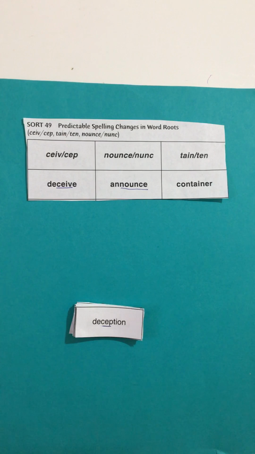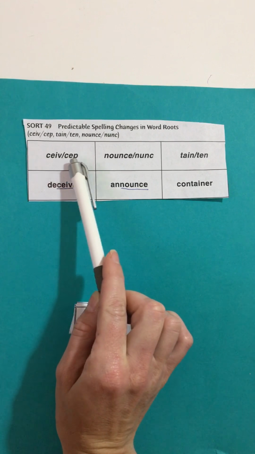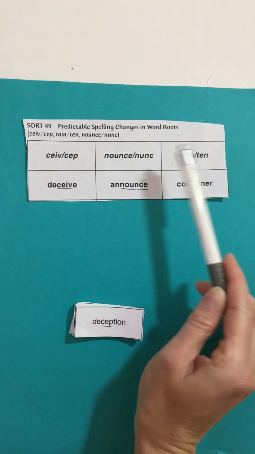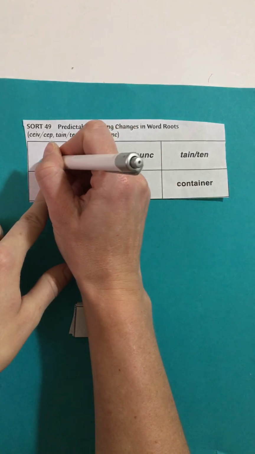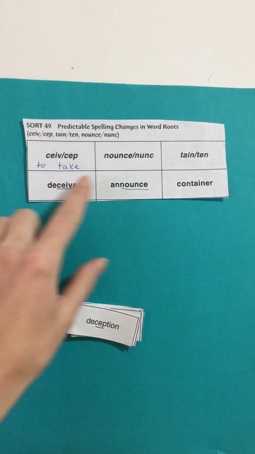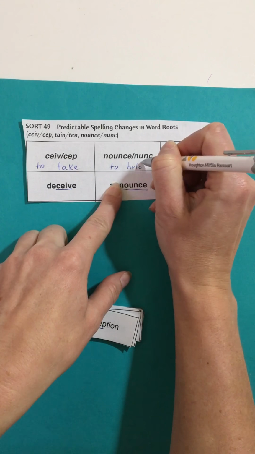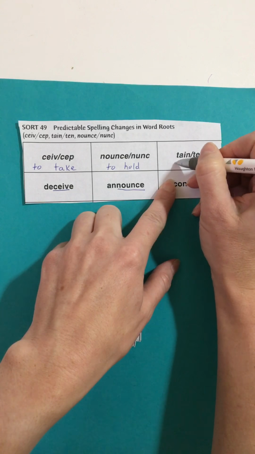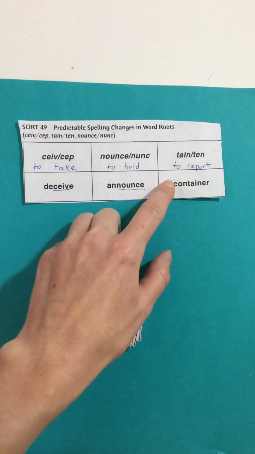DR Sort 49, Predictable Spelling Changes in Word Roots. And these words we're going to be finding pairs, and you're going to see how it changes from this root into this root when we add the suffix, and here to here, and there to there. I want to tell you that this means to take, and this means to hold, and this means to report. Please write that on your headers and on your sort record.